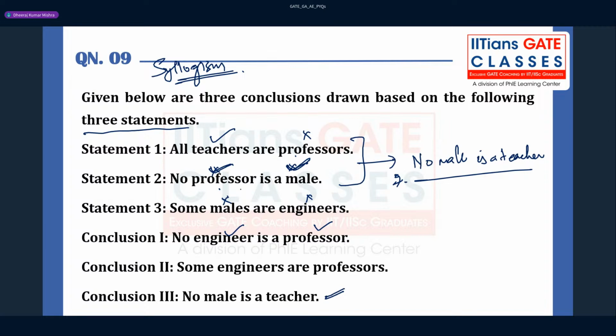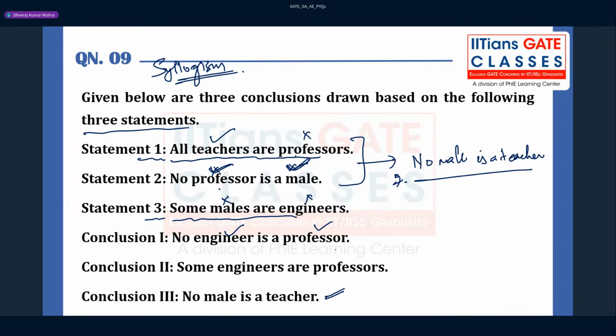But for the other, if you try to check here, no middle terms are found, right? If you're combining statement 1 and statement 3, so no, no here. And also you can say the immediate conclusion, some engineers are males, right? But nowhere is it given that some engineers are males. They are saying some engineers are professors. Here also you can say some teachers are professors, right? But nowhere is it mentioned that some teachers are professors, right?